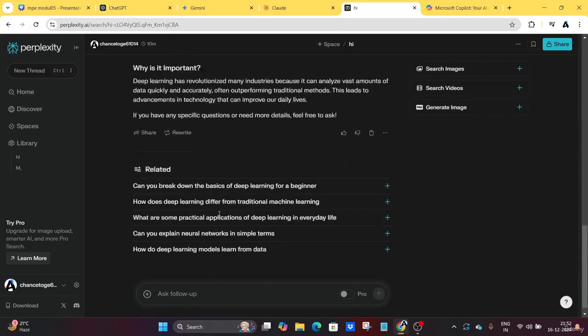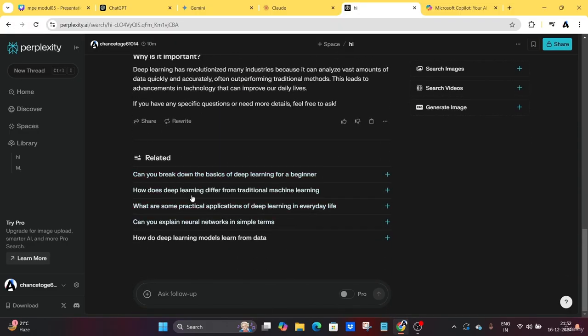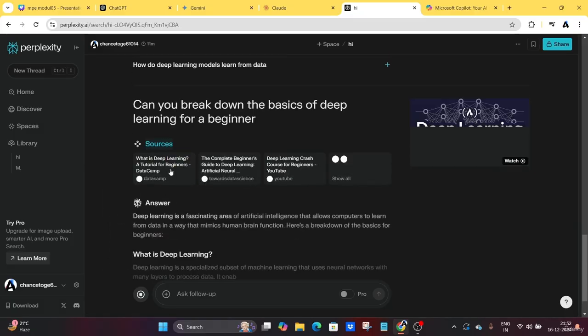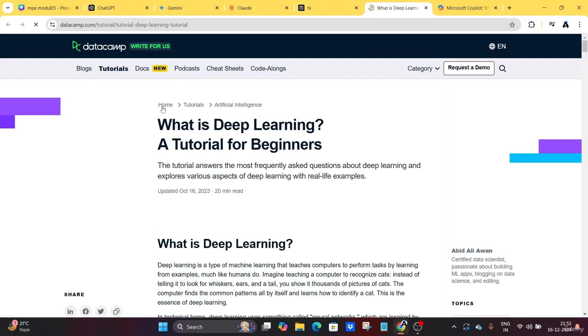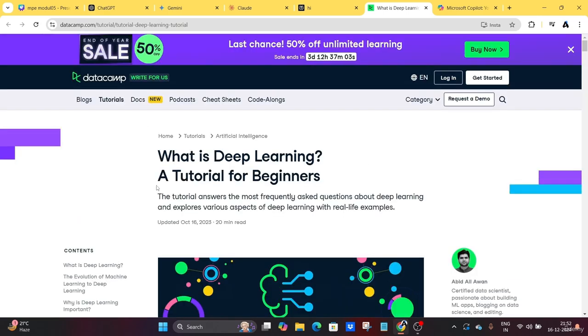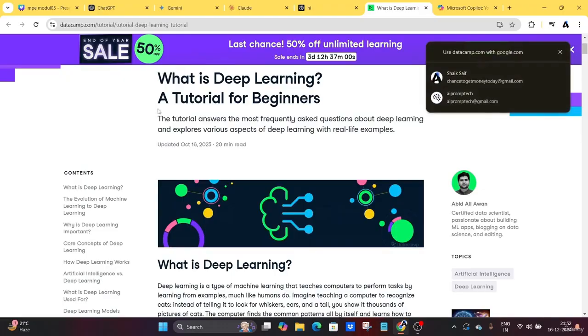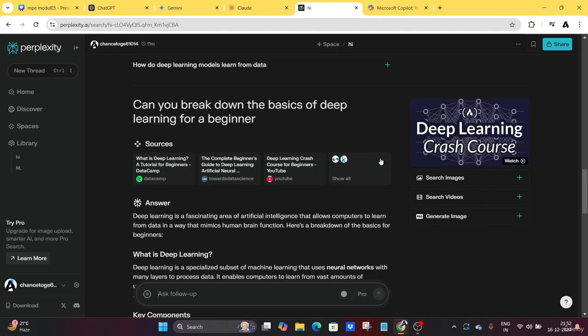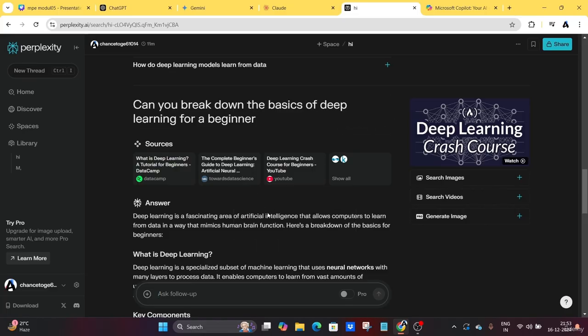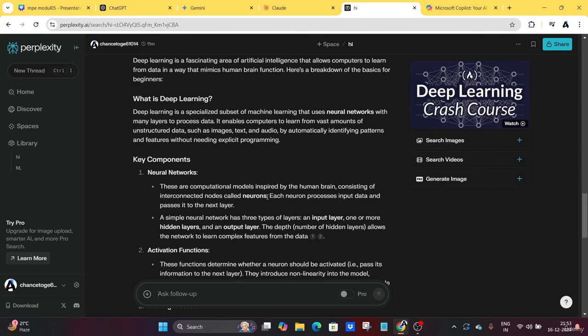Okay, I hope you understand this. It will also show some related questions that are most asked by users. So you can just click here and it will explain. You can see that it will also suggest sources that the output is taken from. You can just click here and it goes to a real-time website. That means the output of Perplexity.ai is taken from this website. So it's showing references, which gives us some confidence about this data. That's why Perplexity.ai is good for researching papers and real-time data.